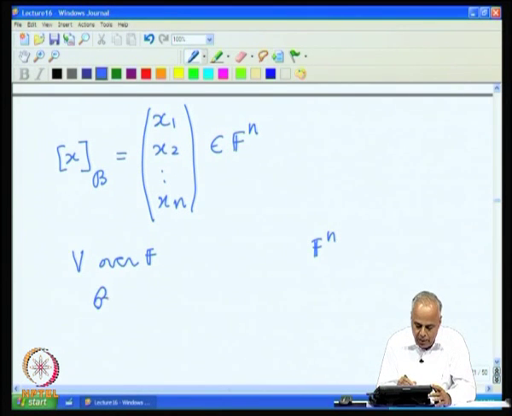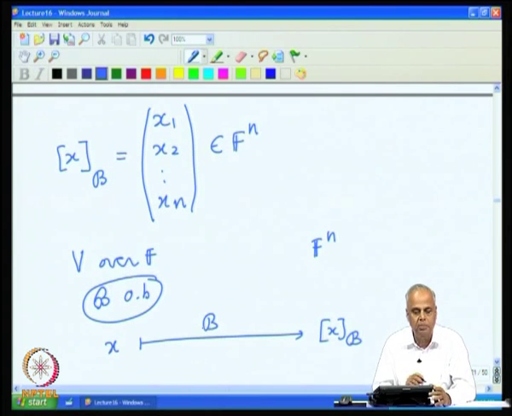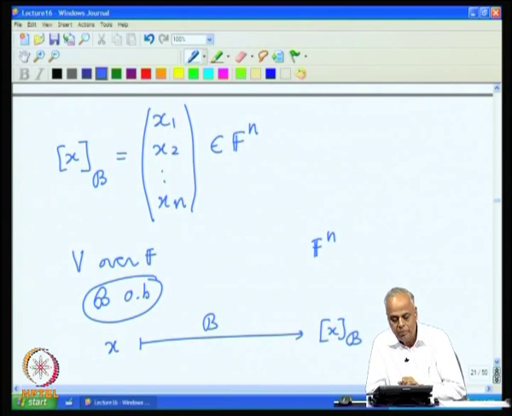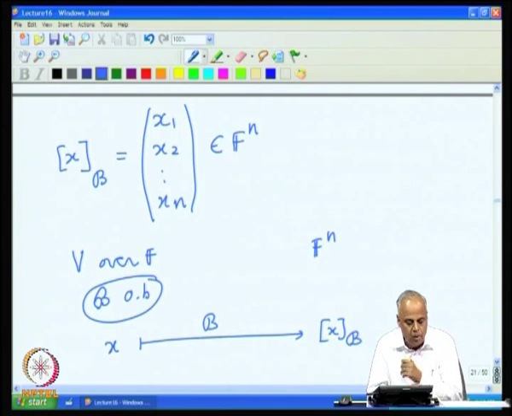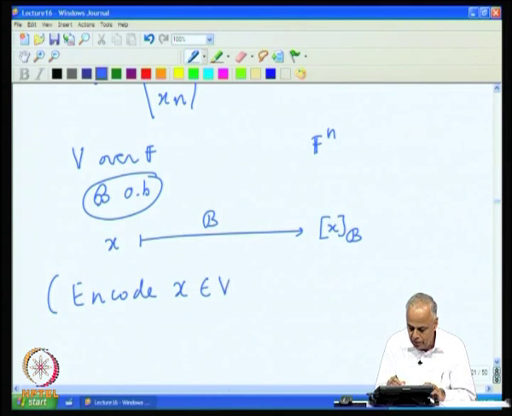We start with an ordered basis B, and once we have this, any vector here can be converted to a vector xB in this space Fn through this basis B. So in other words, this is some kind of encoding of any vector x as a vector in Fn, or you can call it digitizing a vector in V as a vector in Fn. So we encode x in V as xB in Fn.